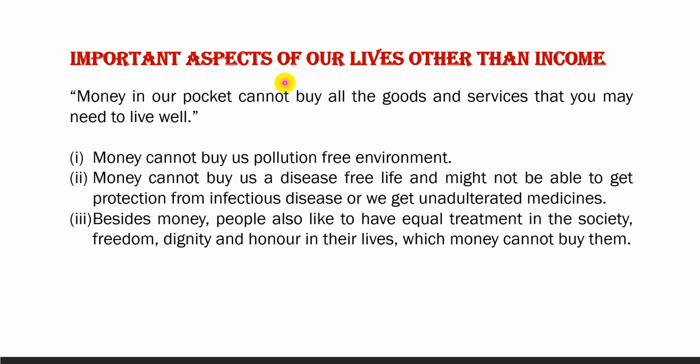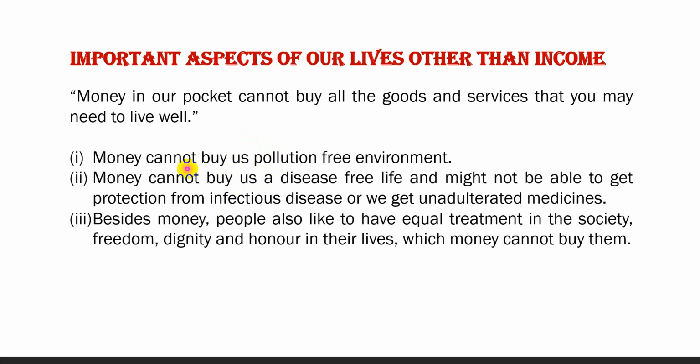What are the important aspects of our lives other than income? Money in our pocket cannot buy all the goods and services that you may need to live well. Why? Because money cannot buy us pollution-free environment, or ensure that we get unadulterated medicines.